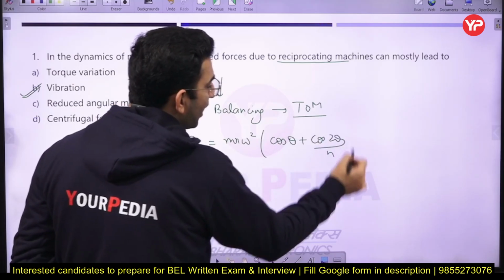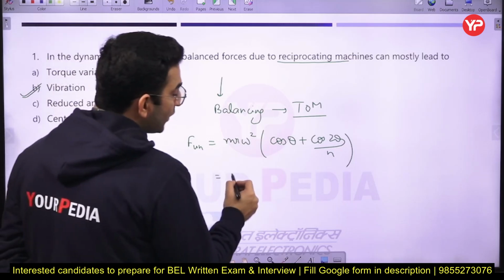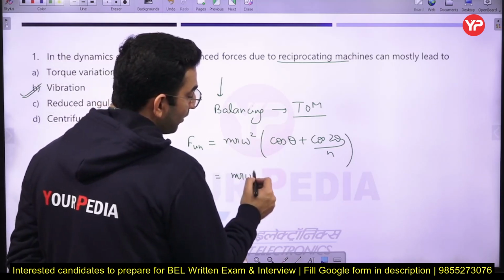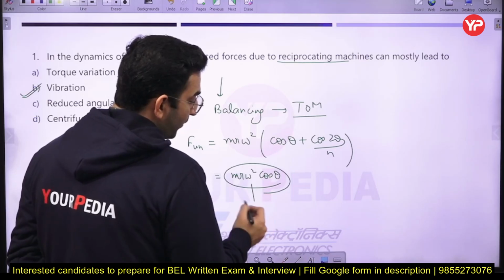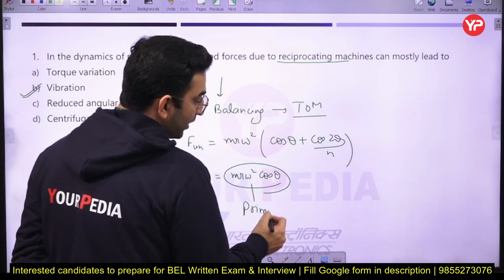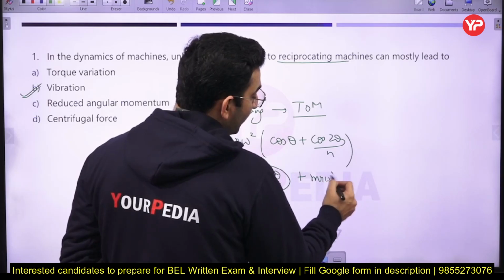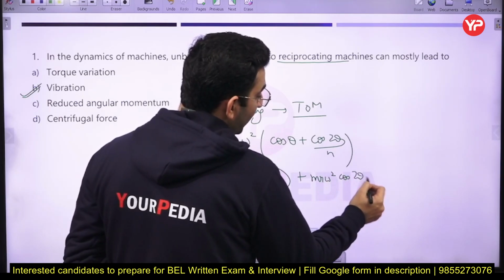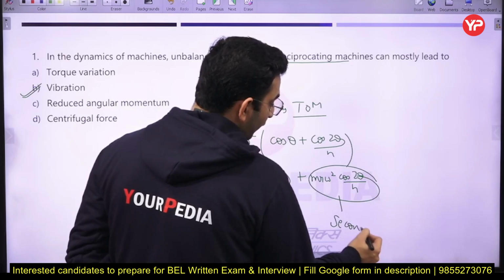So these are the unbalanced forces caused due to the reciprocating masses, in which the first part is known as the primary unbalanced forces. And similarly, the other part, m r omega square cos 2 theta by n, consists of the secondary forces.